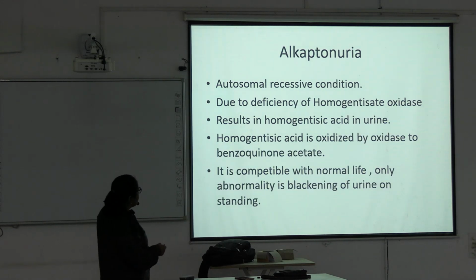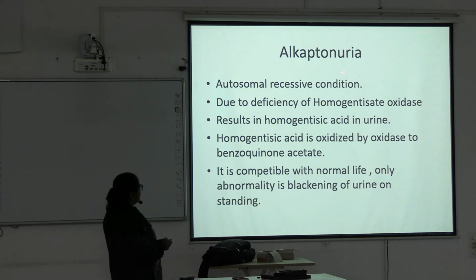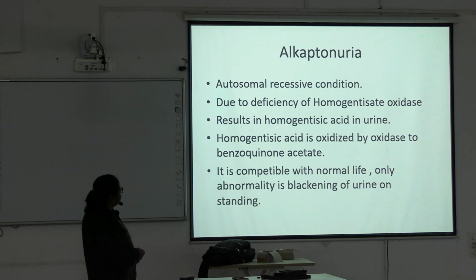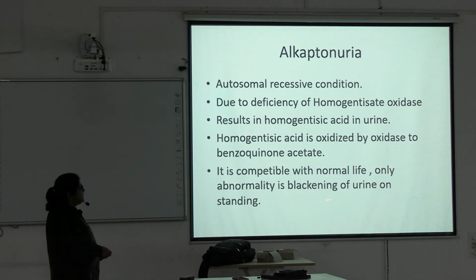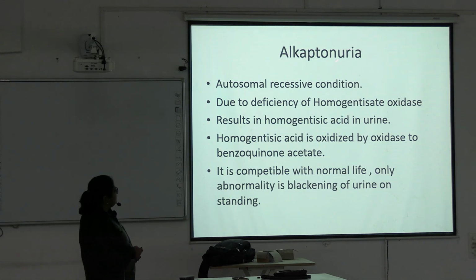Now the next disease is alkaptonuria. It is another important disease, an autosomal recessive condition due to deficiency of homogentisate oxidase, which results in homogentisic acid in urine. Homogentisic acid is oxidized by oxidase to benzoquinone acetate. It is compatible with normal life, and the only abnormality is blackening of the urine on standing. So how will you realize the patient is affected with alkaptonuria? There is blackening of the urine on standing.